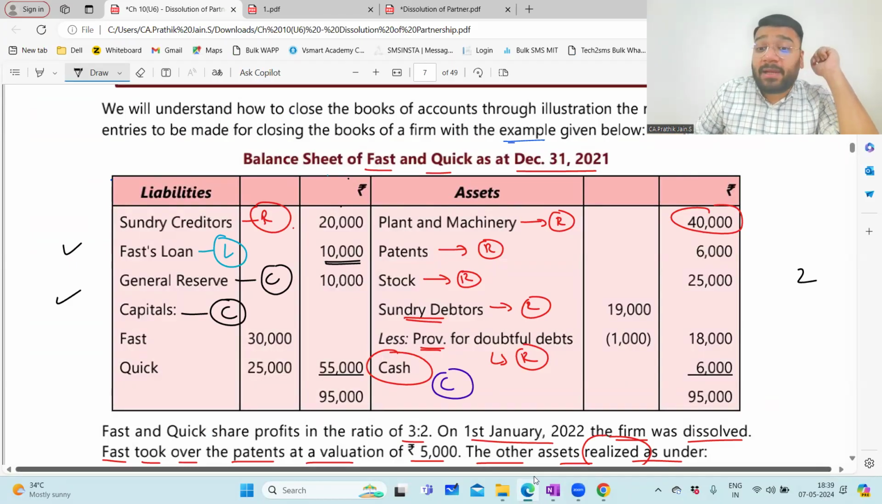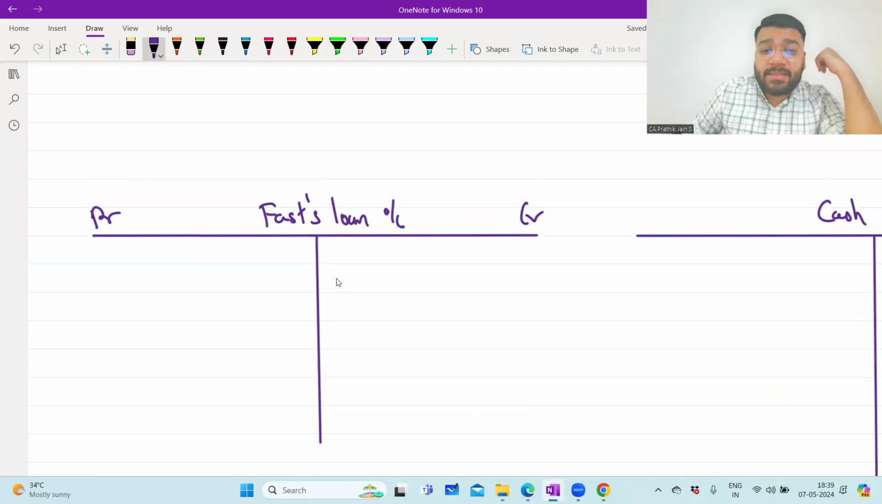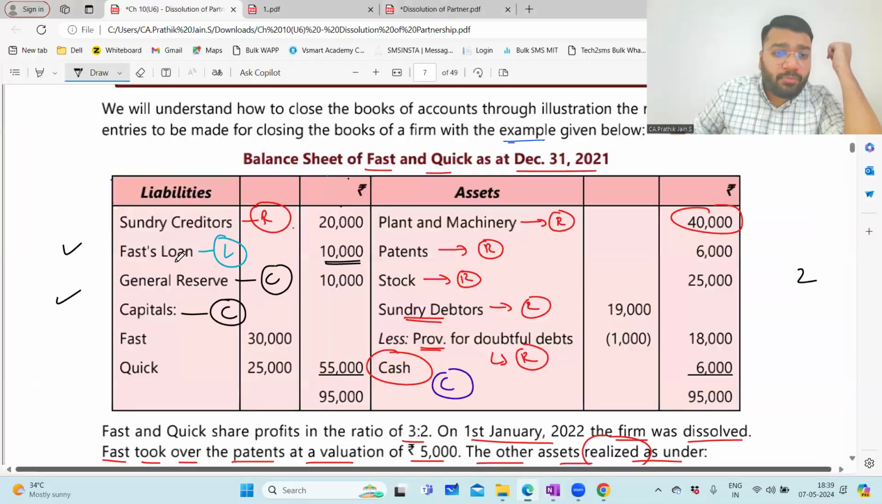So opening balance, where will I record? Debit side or credit side? Credit side. So by balance brought down 10,000 rupees on the credit side. The moment you record this, put a cross mark. So you'll have a control that, okay, I've recorded this.